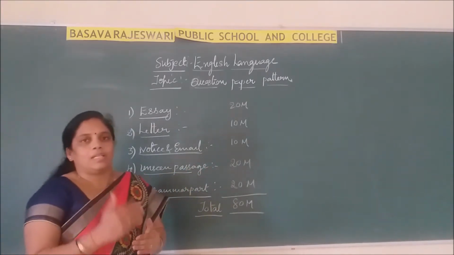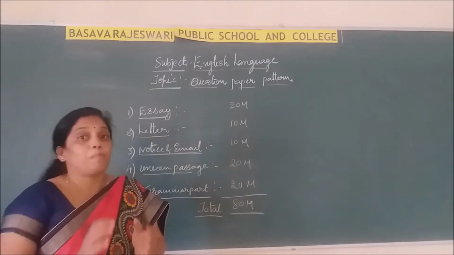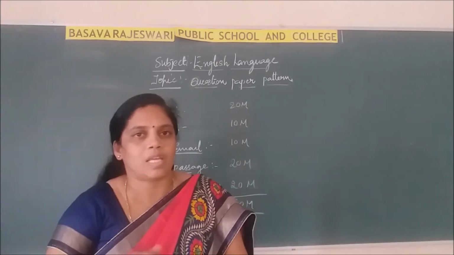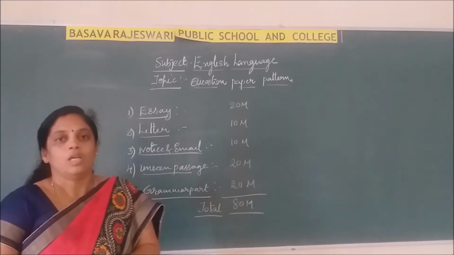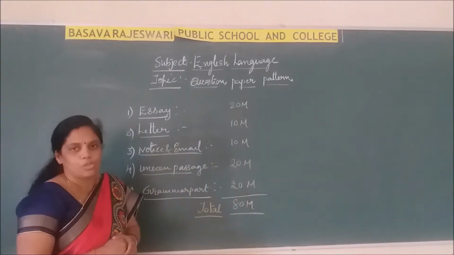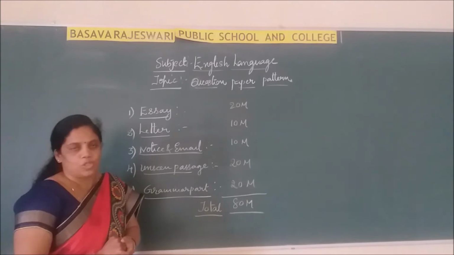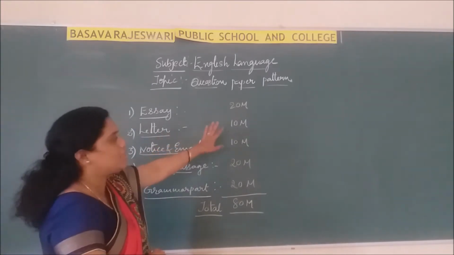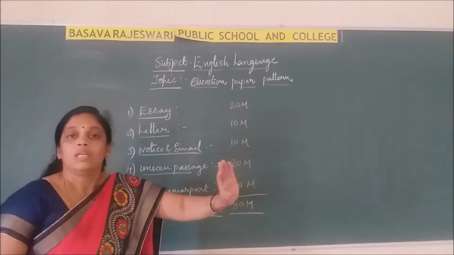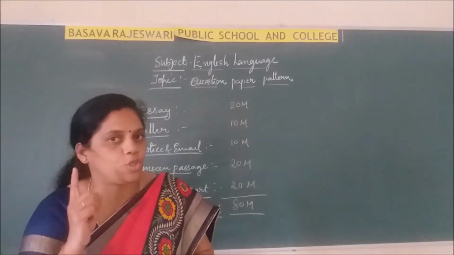Also, don't repeat the same words and don't use symbols while writing a composition. Just to explain briefly about the composition, you have to follow these basic rules. The essay carries 20 marks. You have to choose and write only one topic.